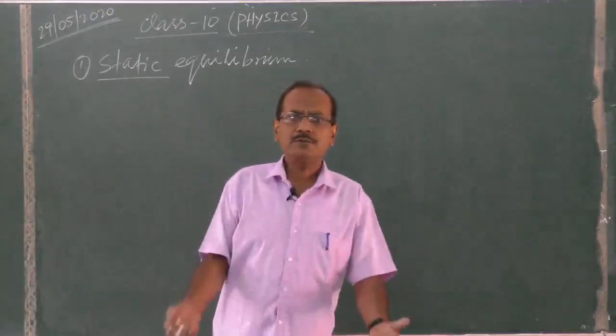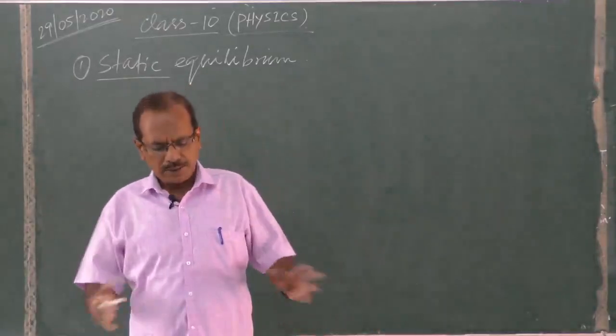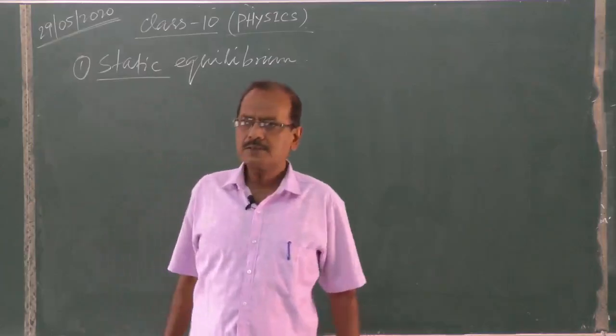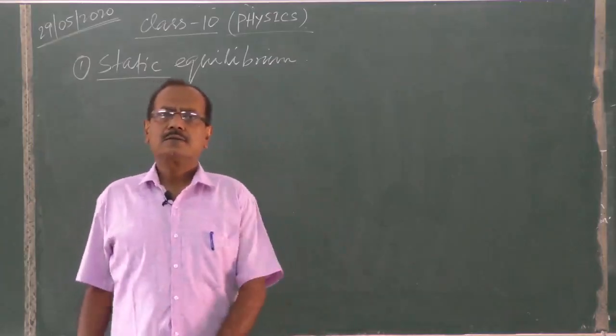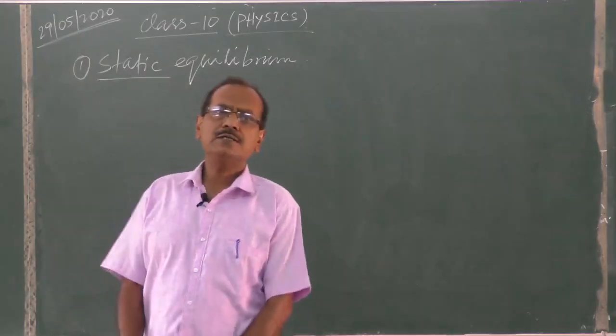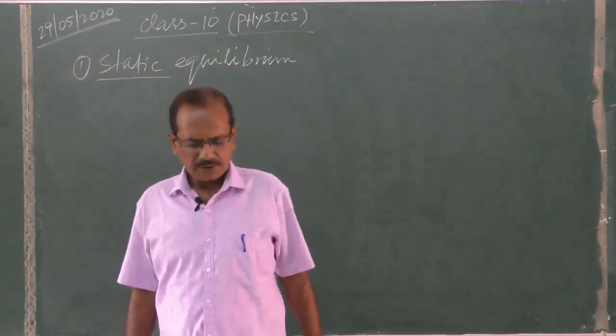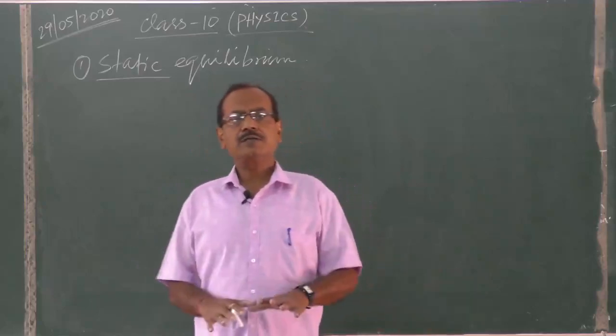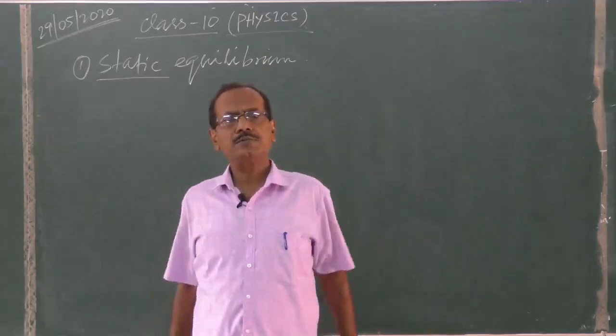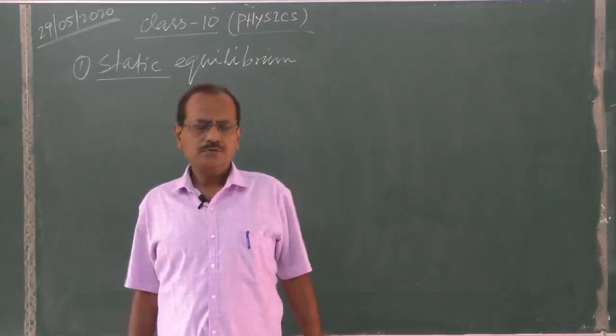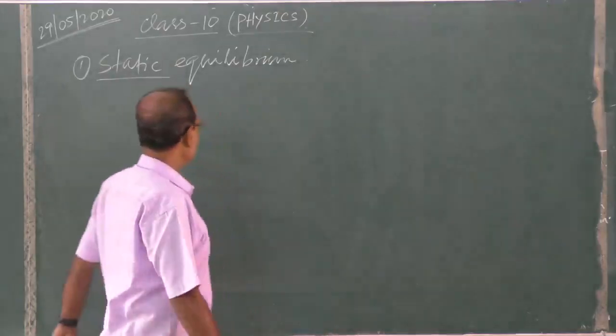When a number of forces act on a body, it is not changing its state of rest. A body remains at rest after application of a number of forces on it.